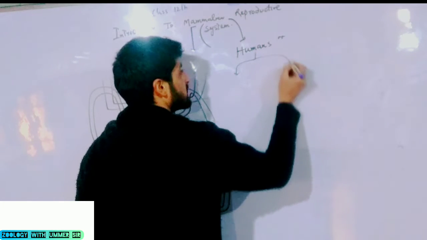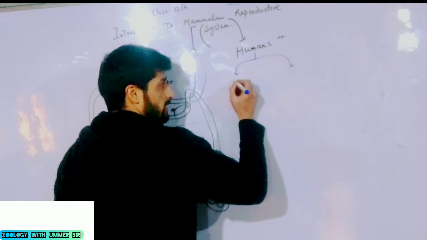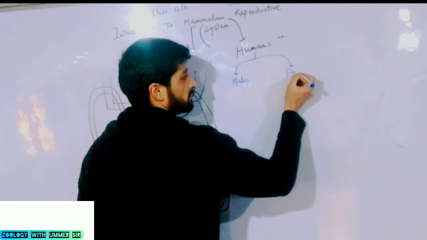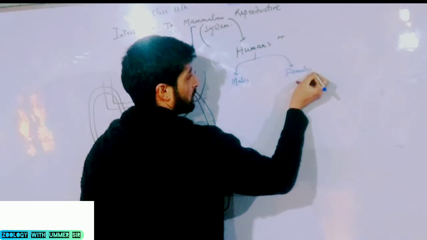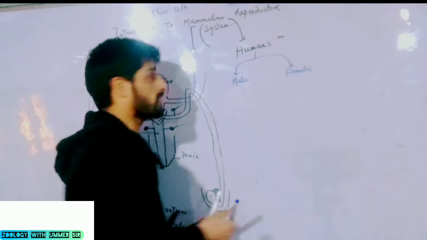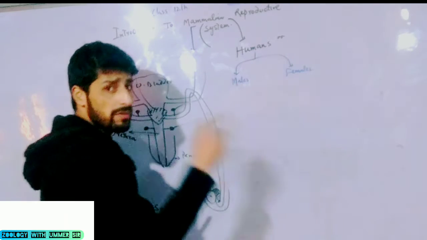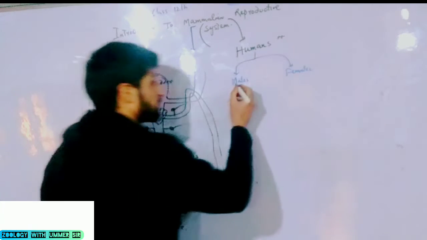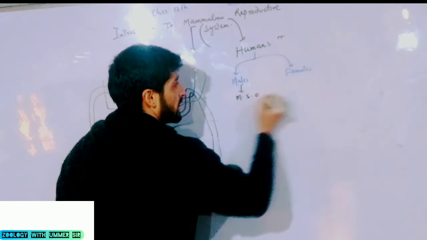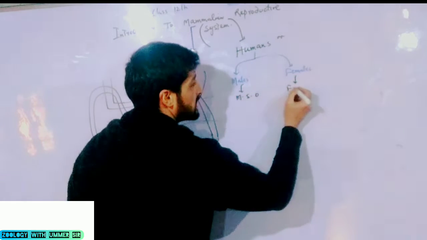When I start my topic like this, humans include males as well as females. In our first lecture, we have heard that males contain male sex organs and females contain female sex organs.